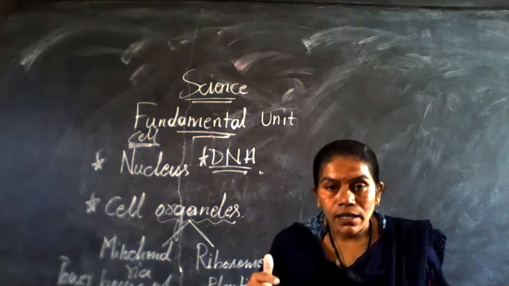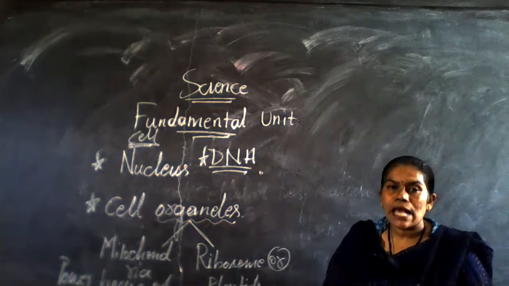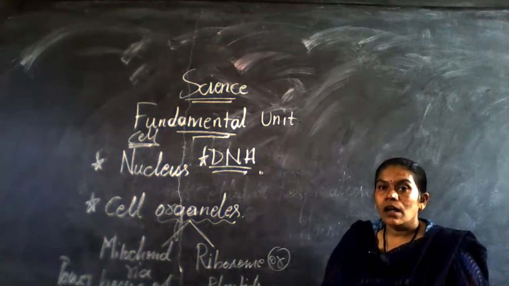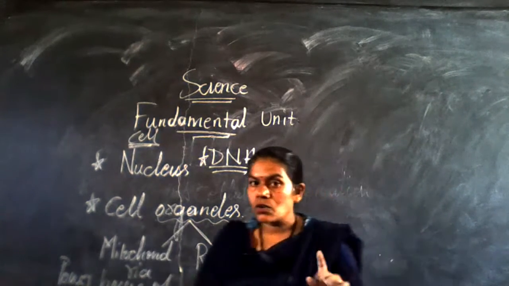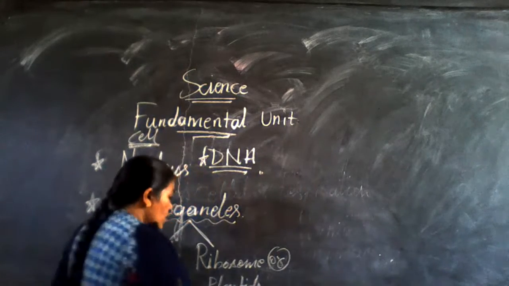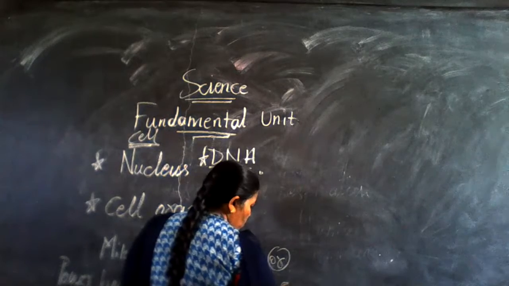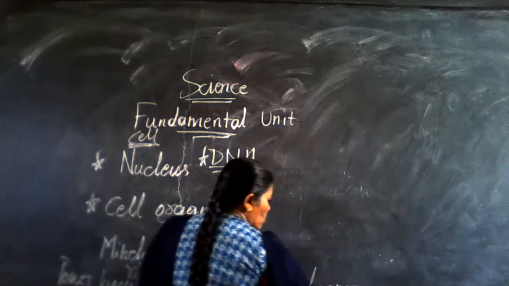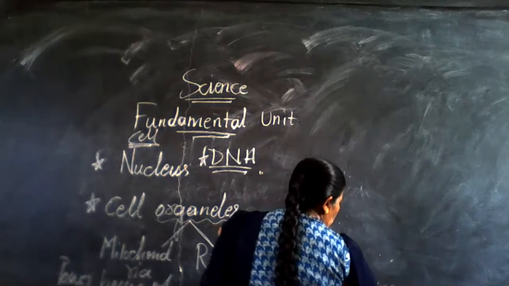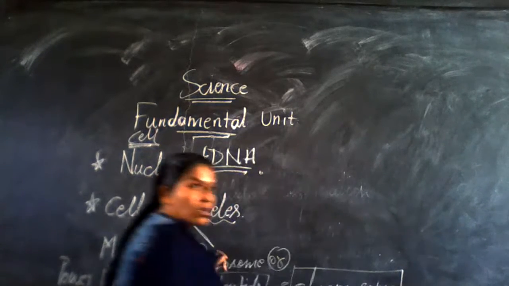That genetic material is present in mitochondria and also in the plastids. Got it? Here, no need to get confused: plastids and chromosomes.